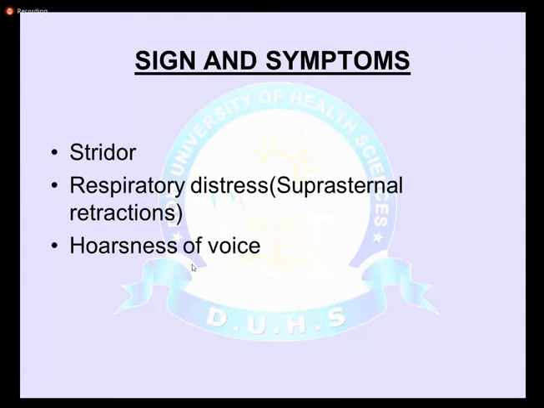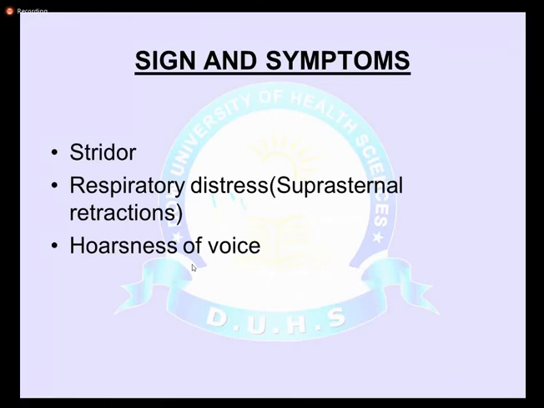They usually present with signs of respiratory distress and hoarseness of the voice. We say that the child is in distress when two of the five signs are present: increased respiratory rate, grunting, cyanosis, use of accessory muscles, and flaring of alae nasi. I repeat: increased respiratory rate, grunting, cyanosis, flaring of alae nasi, and use of accessory muscles. If any two of these signs are present, we can say that this child is in respiratory distress.